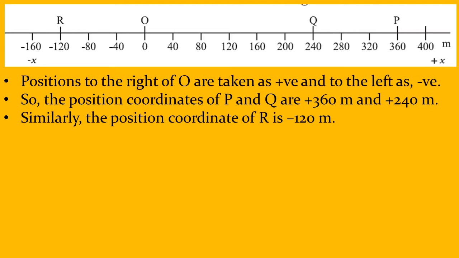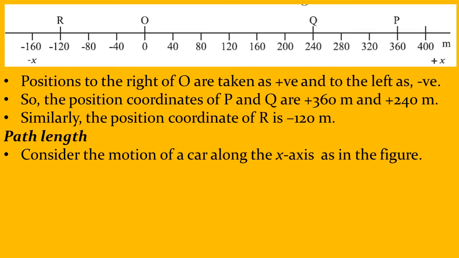So, the position coordinates of a point P. Where is point P? Point P is here. The position coordinates are plus 360. The position coordinates of Q are plus 240. Similarly, the position coordinates of R are minus 120.